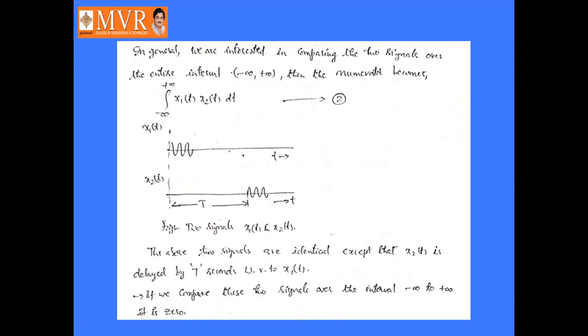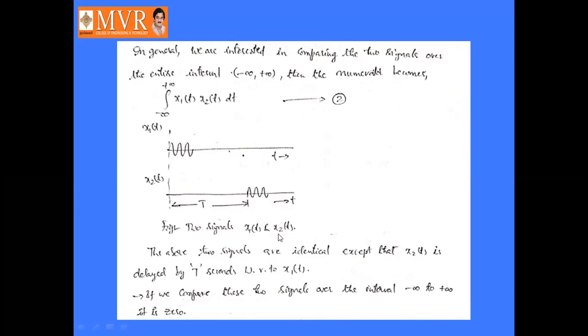Then the numerator becomes the integral from minus infinity to plus infinity of x1(t) x2(t) dt, right? Here the two signals are represented graphically like this. x1(t) is represented like this and x2(t) is represented like this. There is a time delay between these two signals. Here the capital T seconds time delay is there between x1(t) and x2(t).